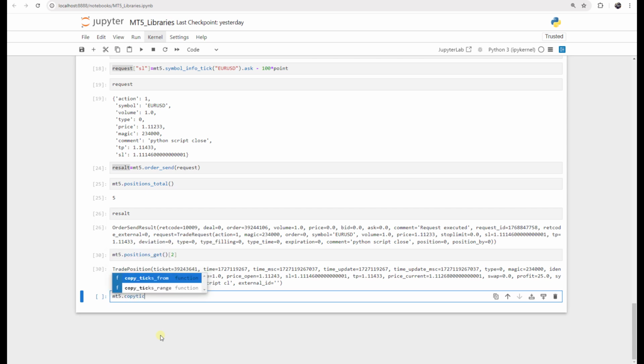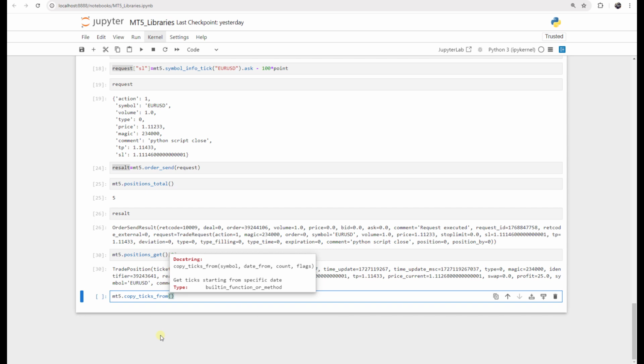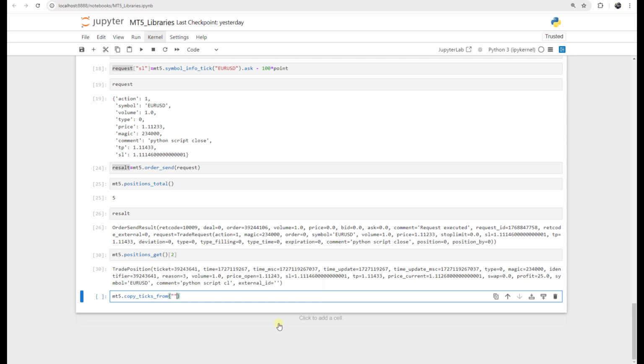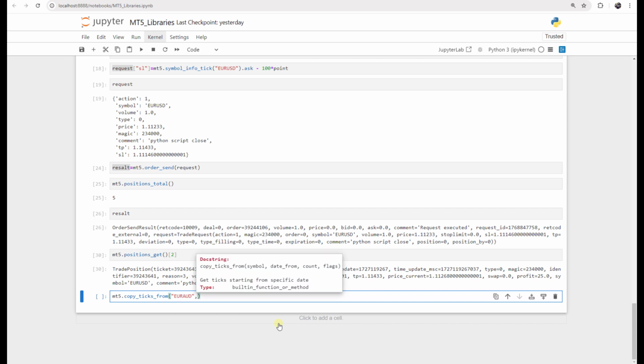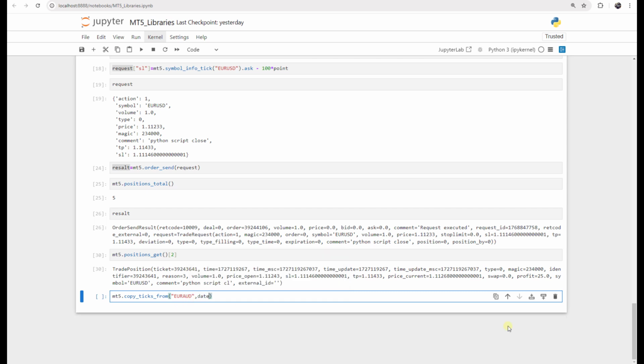mt5.copy_ticks_from, and it has several arguments. If I press Shift and Tab, it says the first one is a symbol. For example, we can do it for EURAUD, and then the next ones are date_from, count, and flag. For the date, I set it equal to a tuple: 2023, the first of January 2023, and January 18th, 2023, and do it from 12 o'clock, okay?